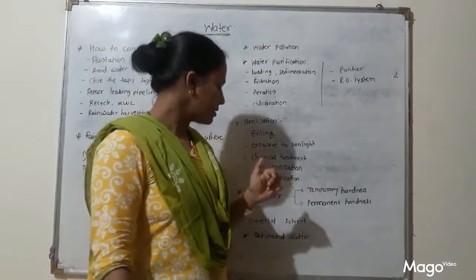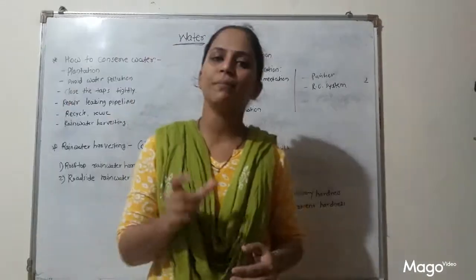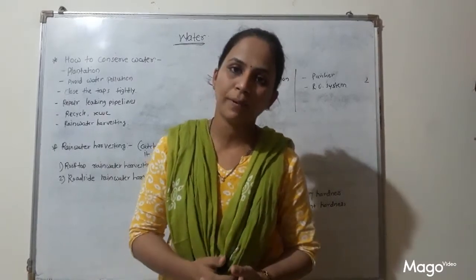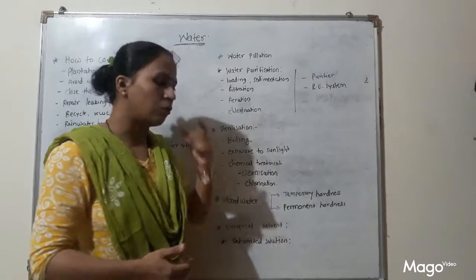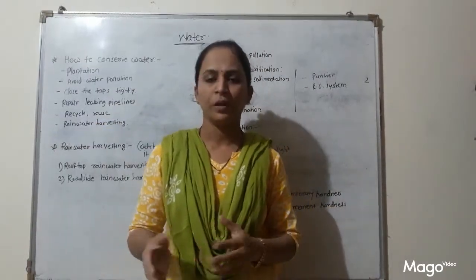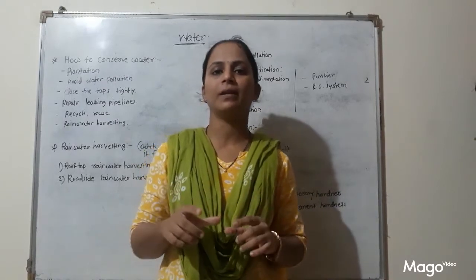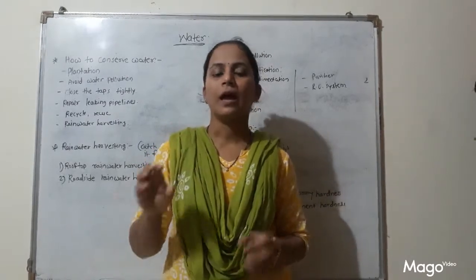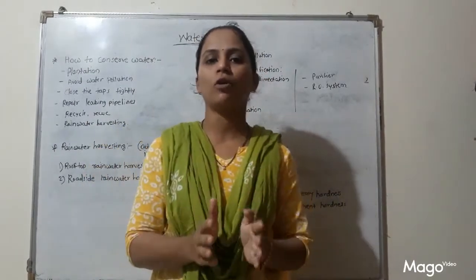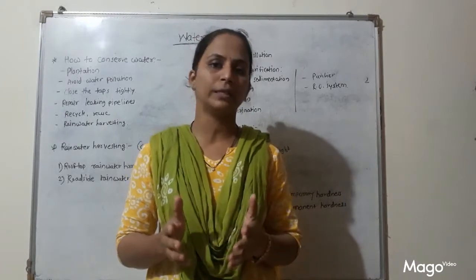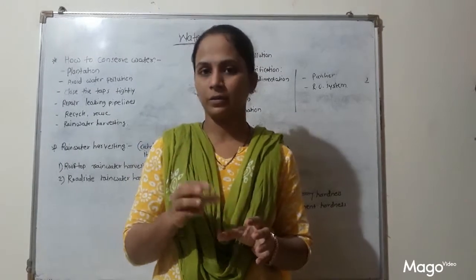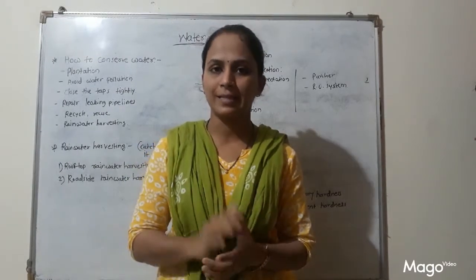Then the new point is hard water. In simple words, when a higher amount of minerals is present in water, then that water is called hard water. Then how to identify whether the given sample of water is hard water or potable water? You can do this by a simple activity. Take 2 glasses, and take tap water in 1 glass, and sea water or ocean water in another glass. But nowadays it is not possible to collect that sample, so you can add salt in tap water and make it salty like sea water.